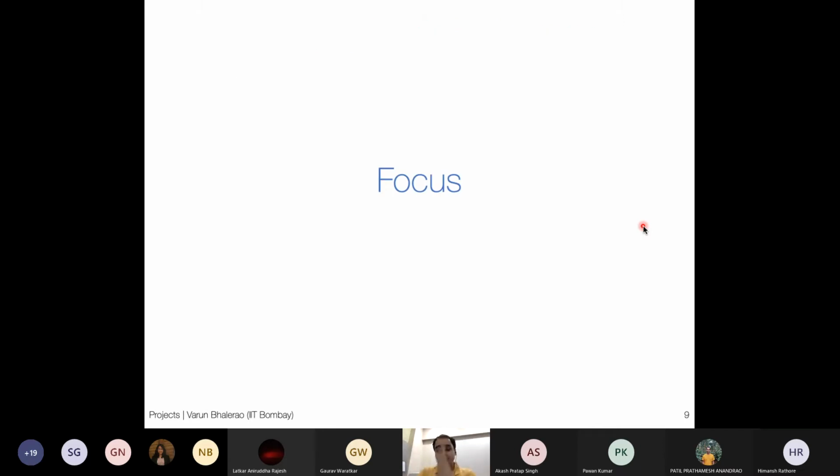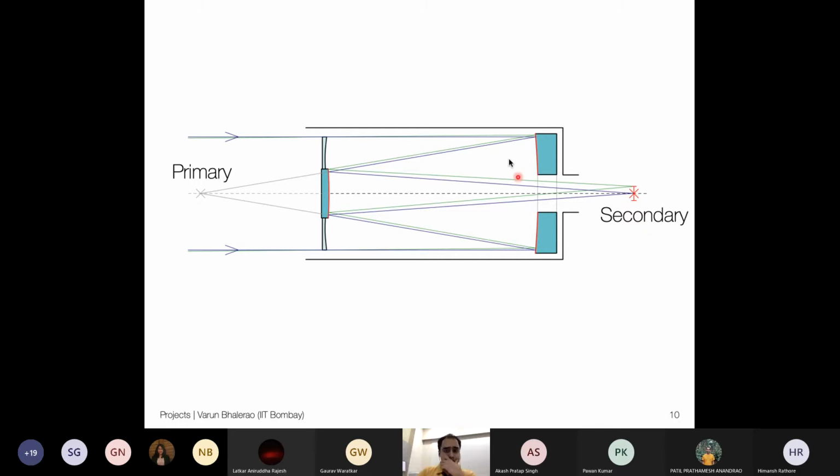The second point is the foci that we talked about. Where does the light get focused? So I already mentioned these 2 points. This is the primary focus. This is the secondary focus. In addition, what I can also do is I can put a mirror here and send off light to the side. Okay, and why we would do that will become a bit more clear when we get to mounts.